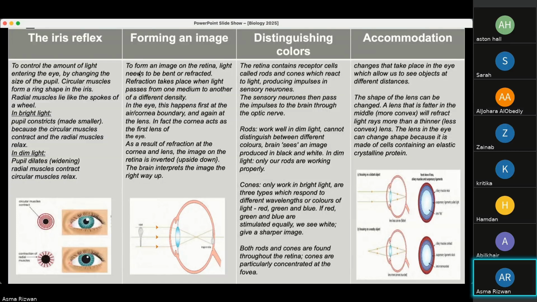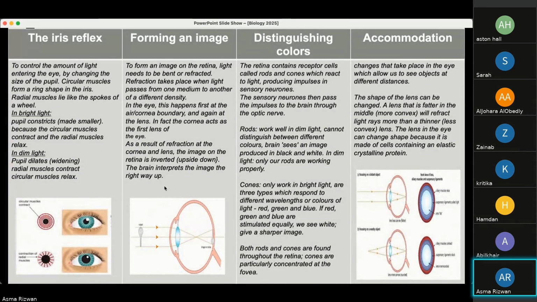How does it then form an image? To form an image on the retina, light needs to be bent or refracted. Refraction takes place when light passes from one medium to another of a different density. So in the eye, this happens first at the air or cornea boundary, right here, and again at the lens. In fact, the cornea acts as the first lens of the eye.